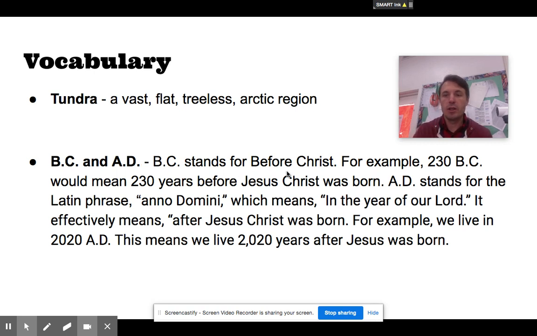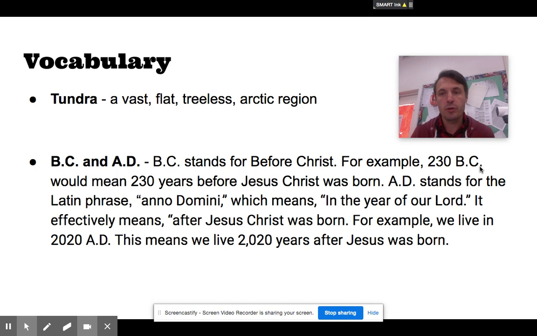Like, if something in your history book is saying that something happened in the year 2230 BC, that doesn't mean it happened 230 years ago. It means it happened 2,230 years ago, because it's 230 years before Jesus Christ was born. He was born about 2,000 years ago. So you really have to understand what these mean in order to know when things happened in history.